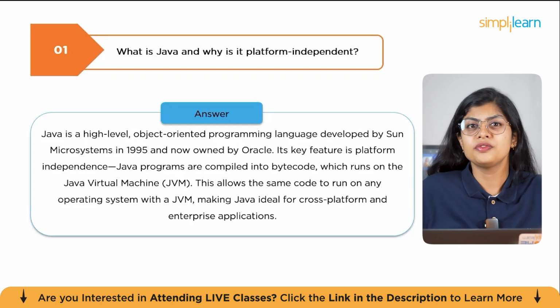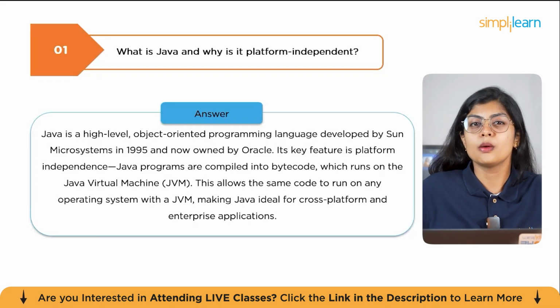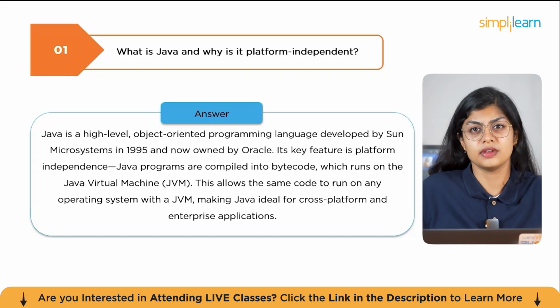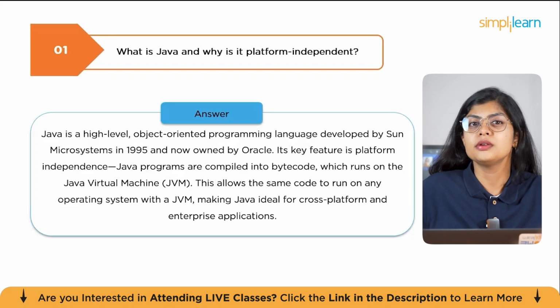One of its most important features is its platform independence, which means you can write a Java program once and run it anywhere. This is possible because Java code is not compiled directly into machine code. Instead, it is first compiled into bytecode, an intermediate representation. This bytecode runs on the Java Virtual Machine, which is JVM, which acts as an interpreter between the code and the underlying operating system. Since JVMs are available for Windows, macOS, Linux, and even mobile platforms like Android, the same Java program can run without any changes.